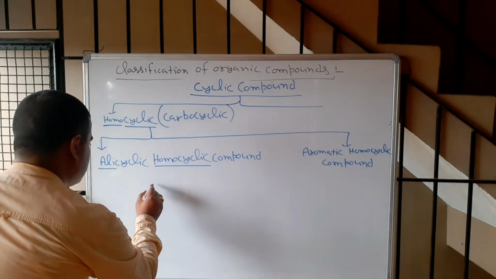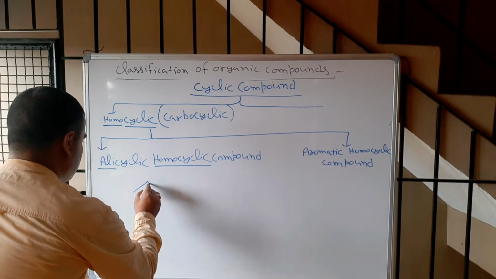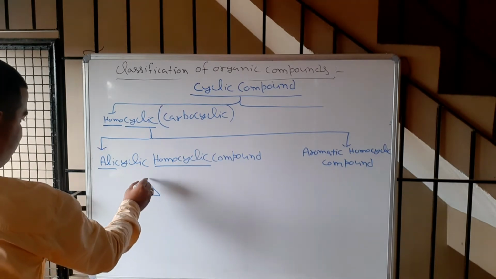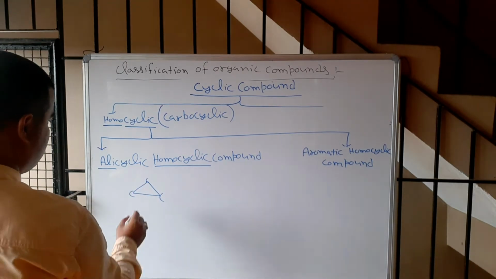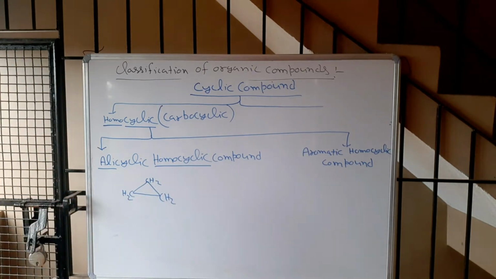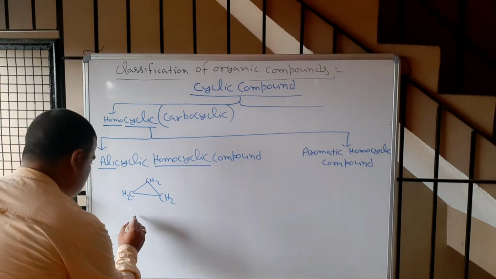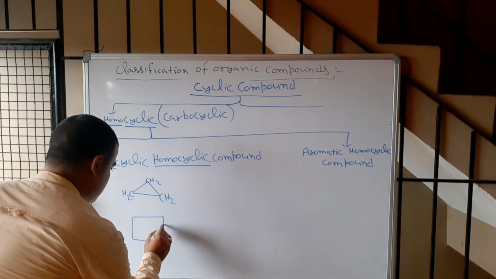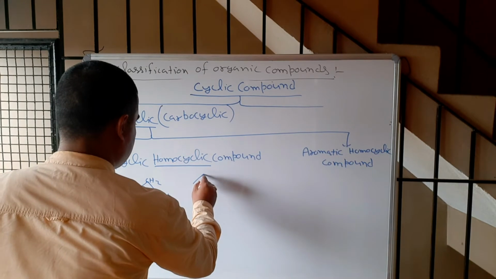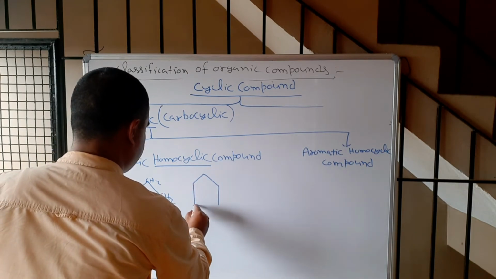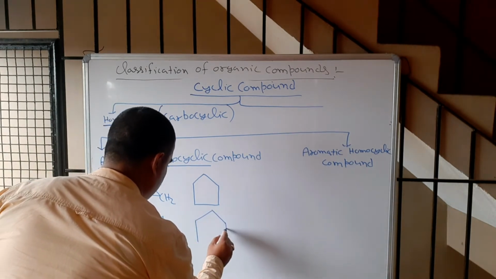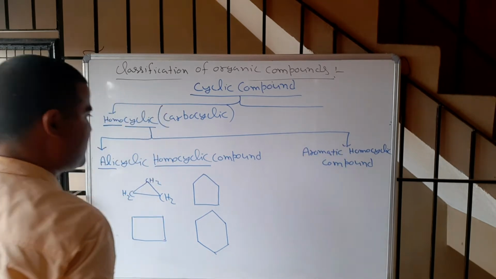Now homocyclic, for example, cyclopropane, all atoms are carbon, carbon, carbon. CH2, CH2, CH2, correct or not? Cyclopropane or cyclobutane, CH2, CH2, CH2, CH2, or cyclopentane or cyclohexane.